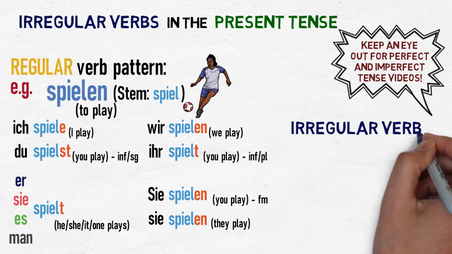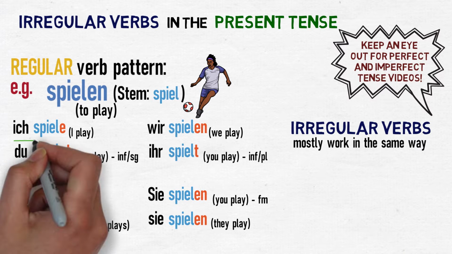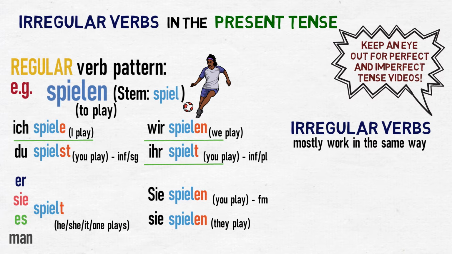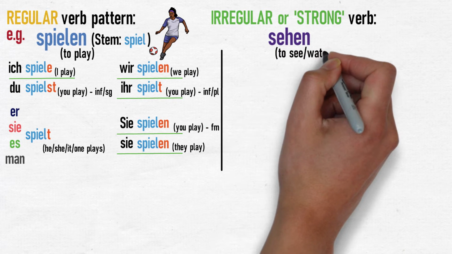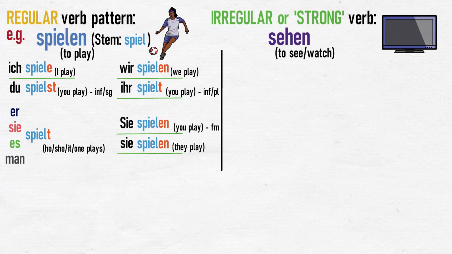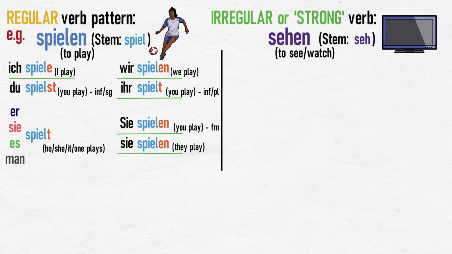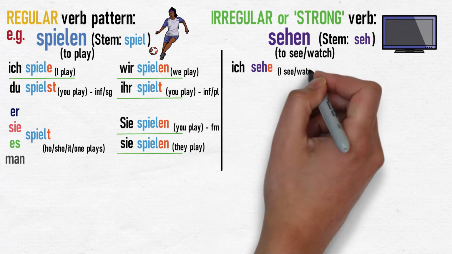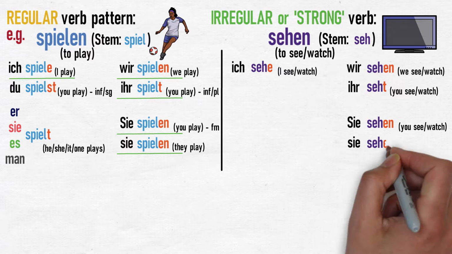Irregular verbs, for the most part, work in the same way. The conjugations for ich, wir, ihr, sie, and sie will be identical. Let me demonstrate with the verb sehen, to see or to watch. For the pronouns mentioned, we add the stem of sehen, which is seh, and add the relevant ending. Ich sehe, wir sehen, ihr seht, sie sehen, sie sehen.